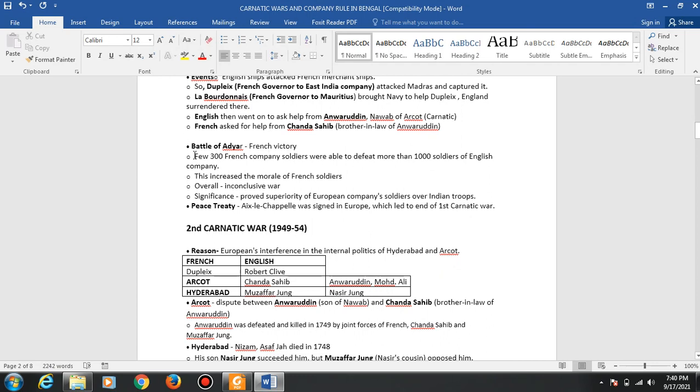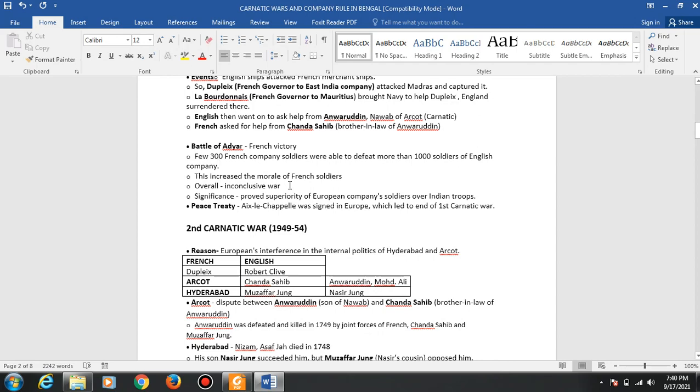Just 300 French company soldiers were able to defeat more than 10,000 soldiers, because the French army was highly trained compared to the Britishers at that time. This increased the morale of the French soldiers: we are highly trained and very capable compared to the English, and we can win any war.